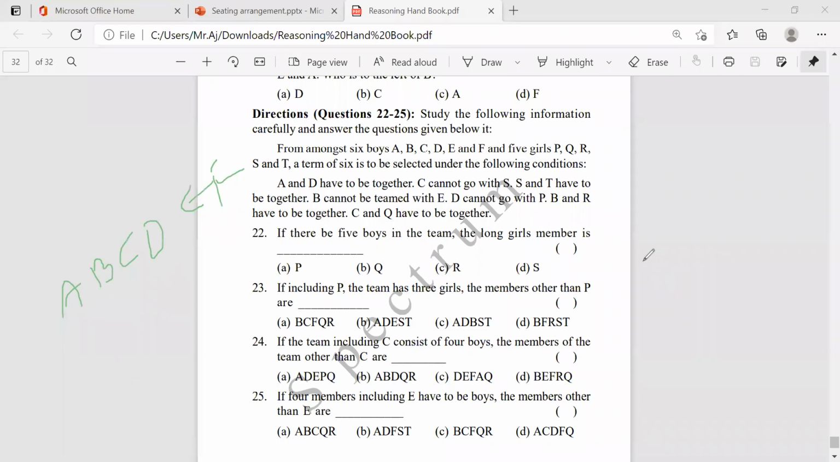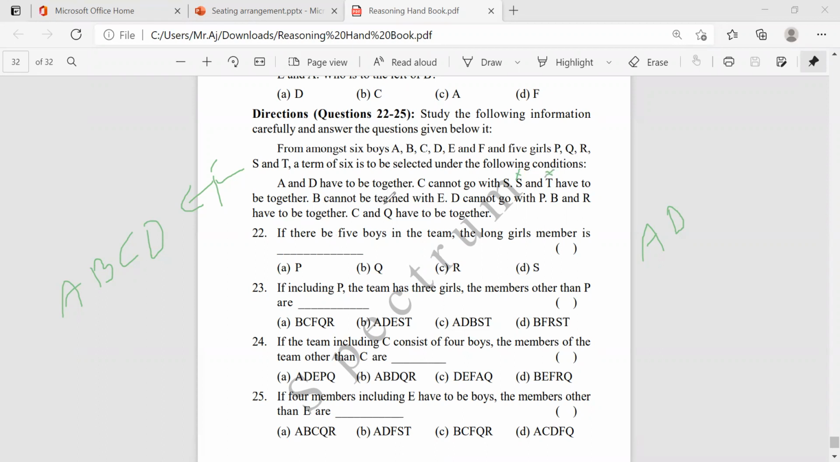If I take A in the team, D also will come, right? So 2 members. And C cannot go with S. We cannot make C with S. Okay, S and T. If I take S, then along with S, T also will come. But we require only one girl, right? Only one girl. So S and T cannot come with the boys, because 2 members will come together.